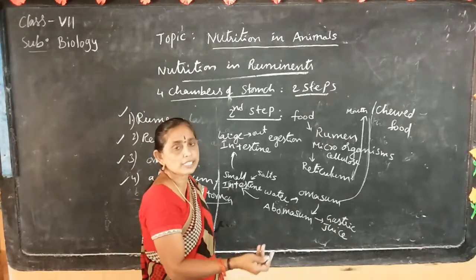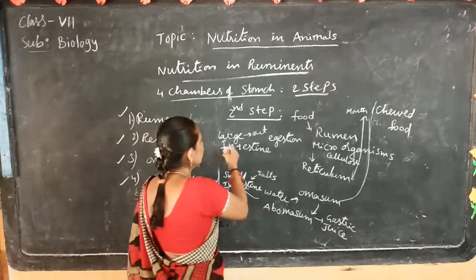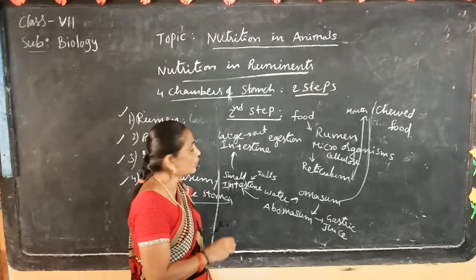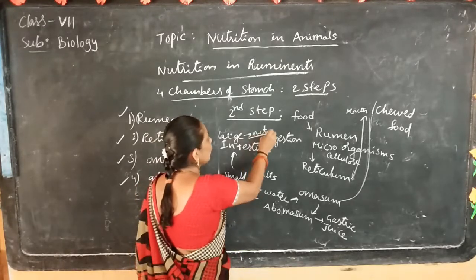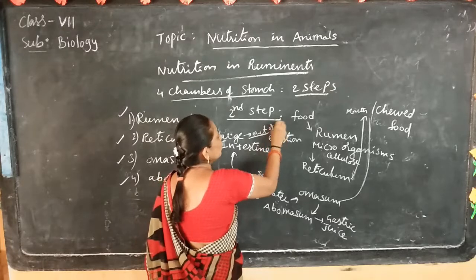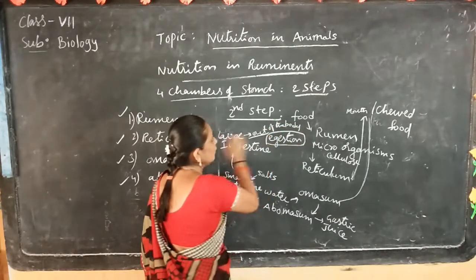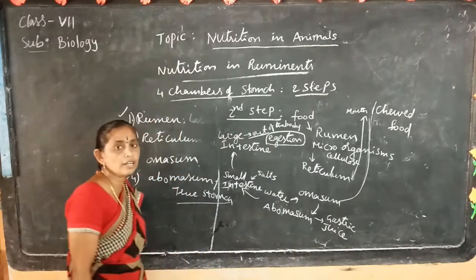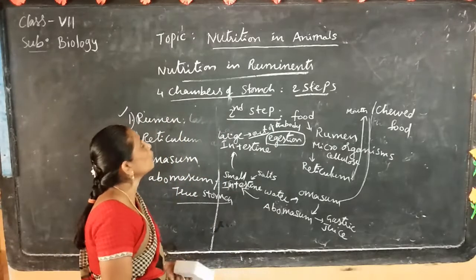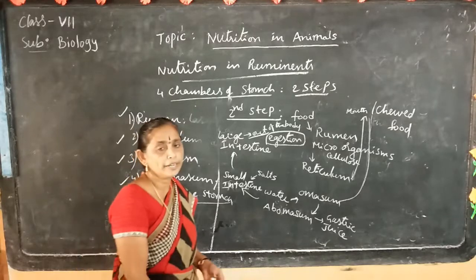Then waste materials and undigested food are sent to the large intestine. Then these wastes are sent out of the body by the large intestine. This process is called digestion. That is about nutrition in ruminants.